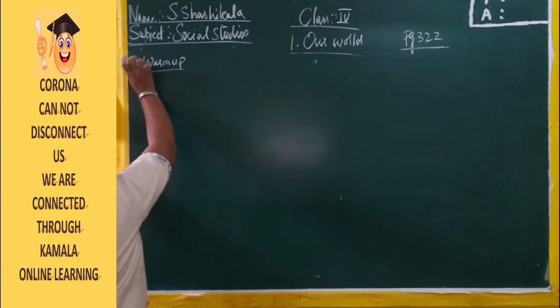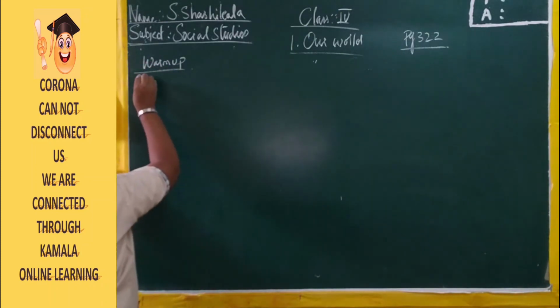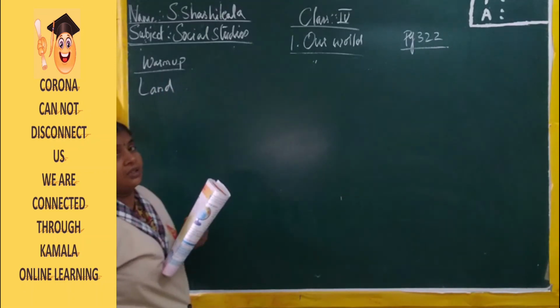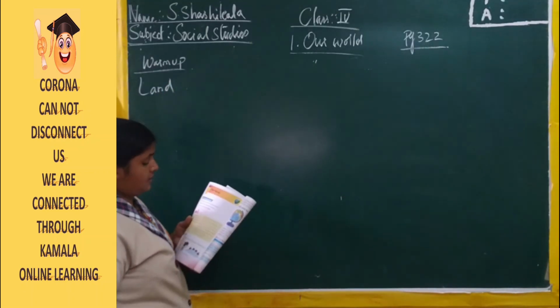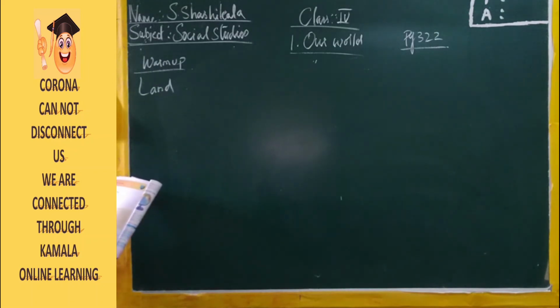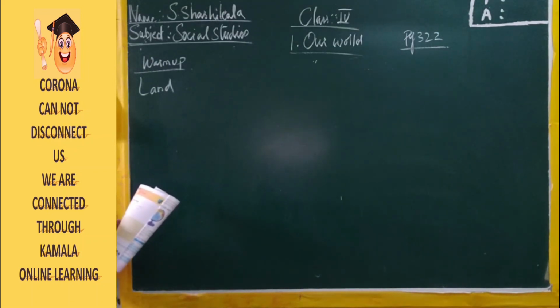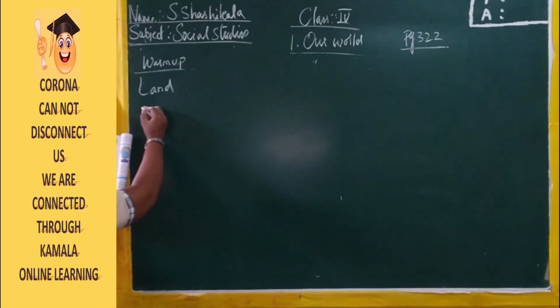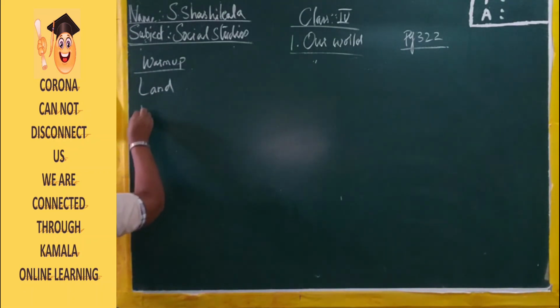Warm up. In the first line you have land, L-A-N-D, land. Now on the planet Earth we can see the land. Yes, we can see the land on which every day we walk, we sleep, we eat, we play. Right? Now second one, in the fourth line you have the plants.